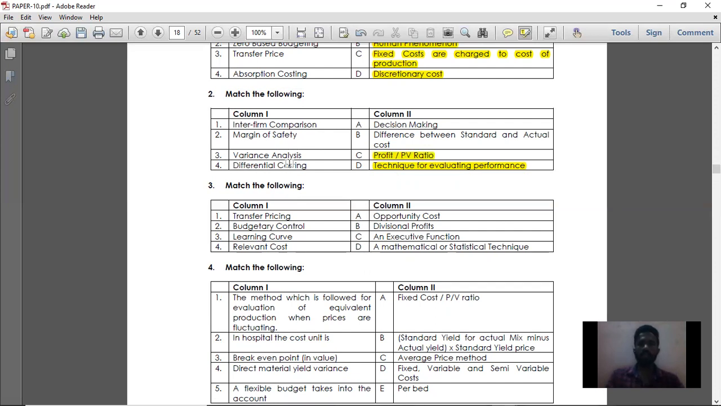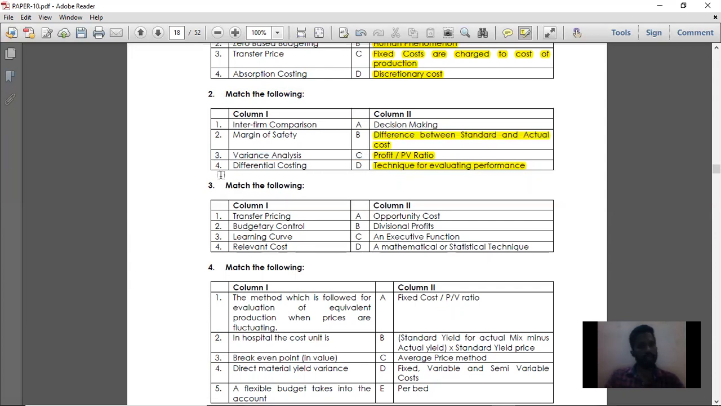Next, variance analysis. What is meant by variance analysis? Standard costing. Standard costing is nothing but variance analysis. How do you analyze variance? By comparing the standard cost and actual cost. So variance analysis is nothing but the difference between standard cost and actual cost.